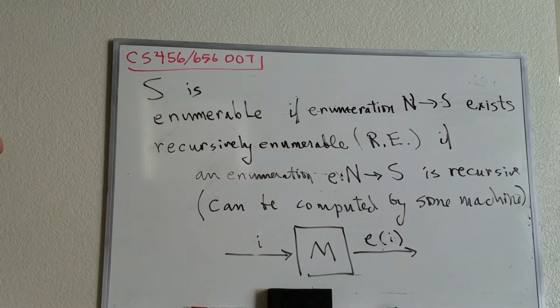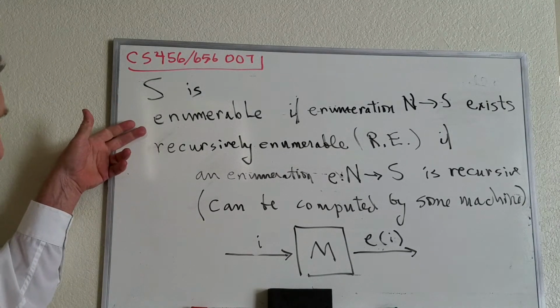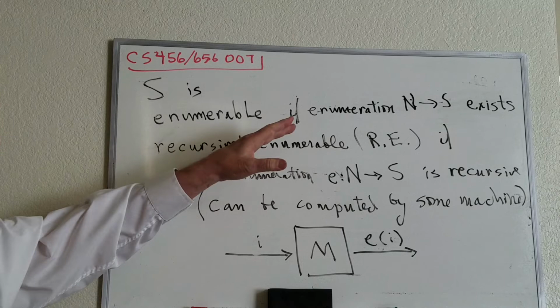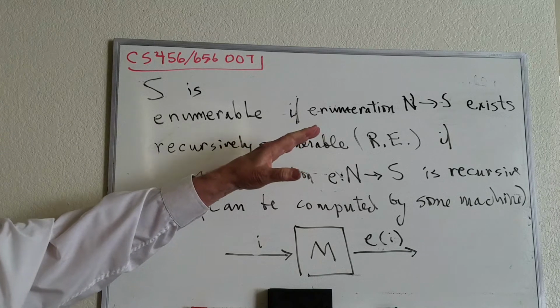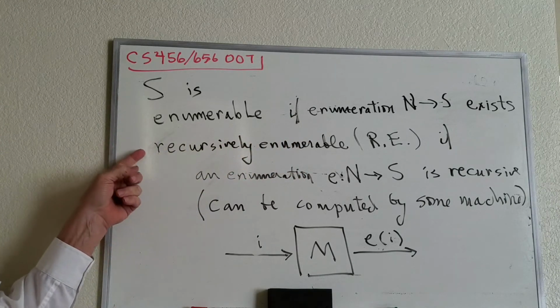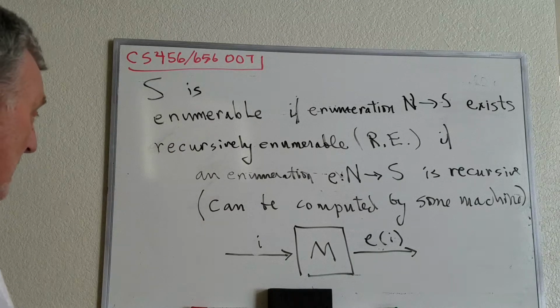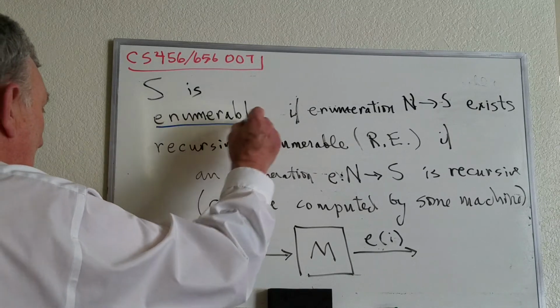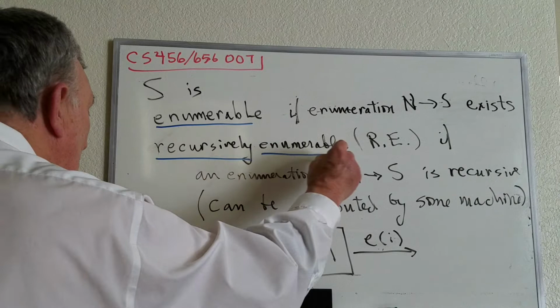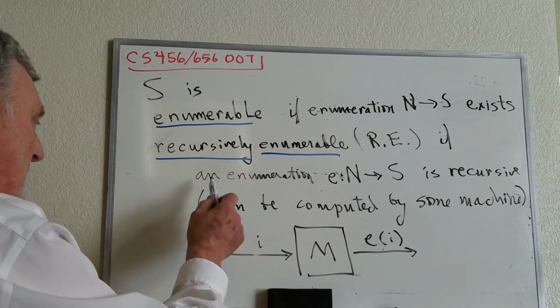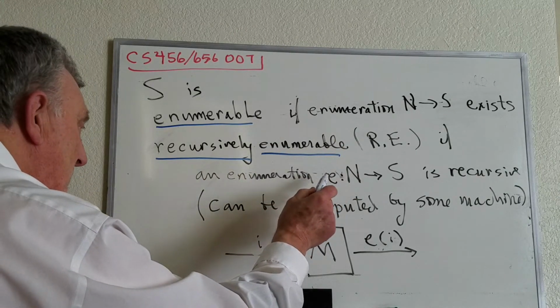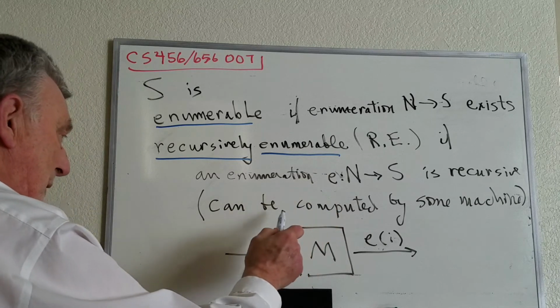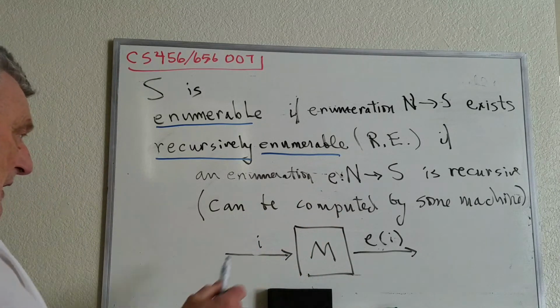We'll say that a set S is enumerable, in fact, it was on the previous slide, if the enumeration of S exists. We say it's recursively enumerable, which we abbreviate RE, if there is an enumeration which actually is recursive, which means it can be computed by some machine.